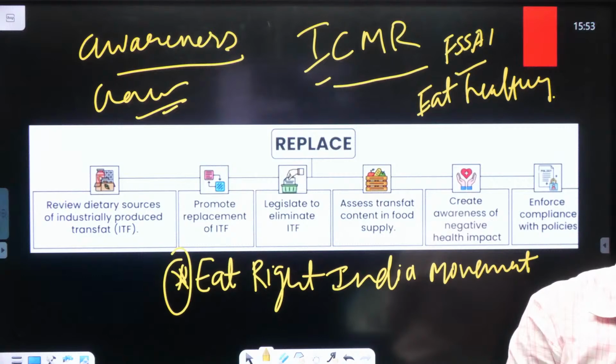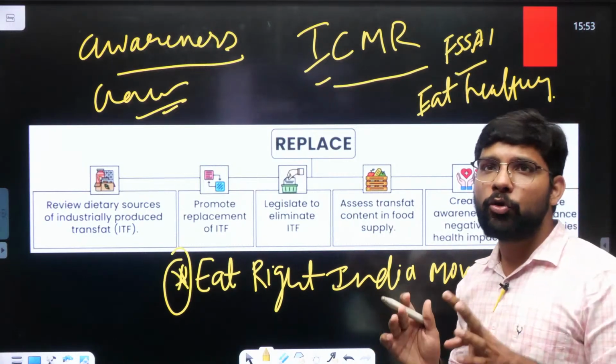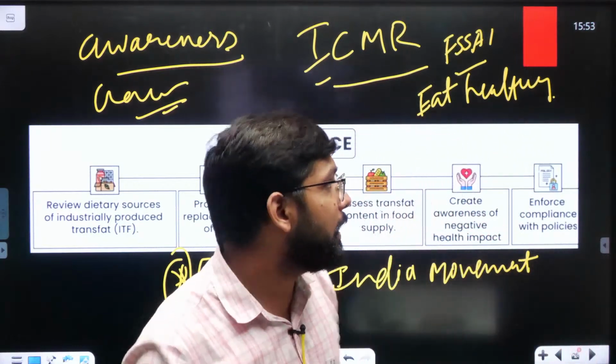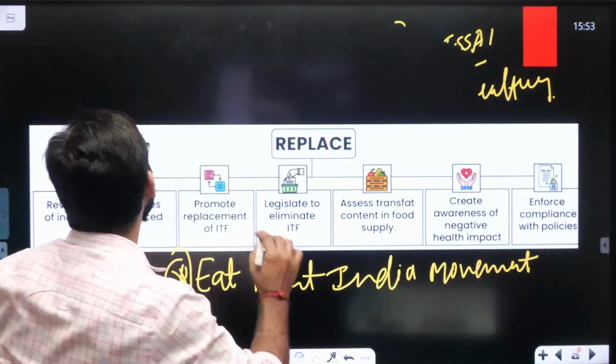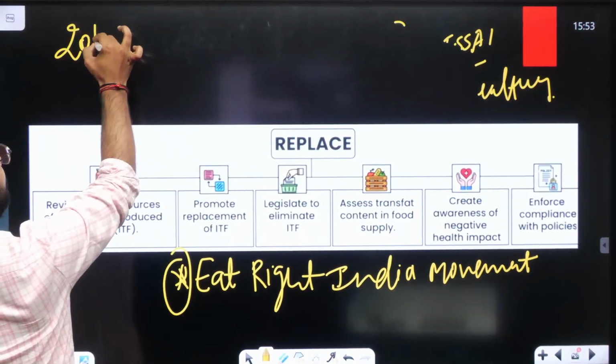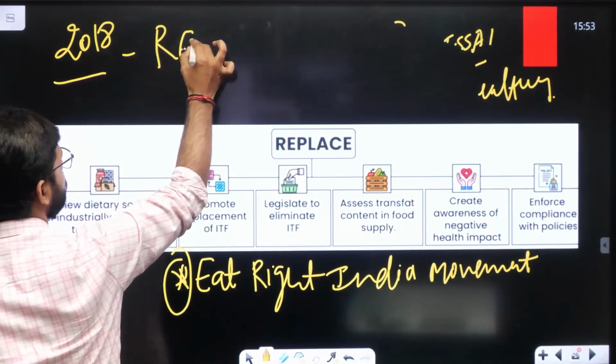Now similarly, in 2018, there was a strategy launched by the WHO, known as the Replace strategy.